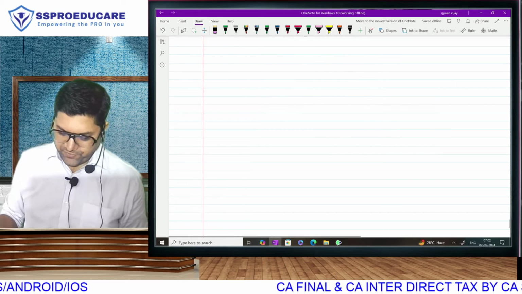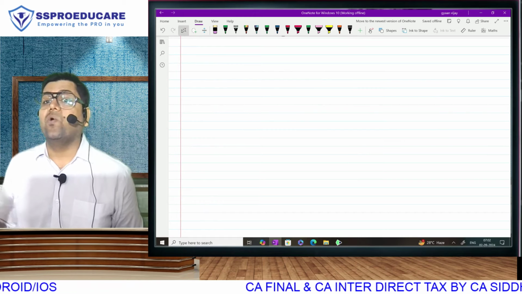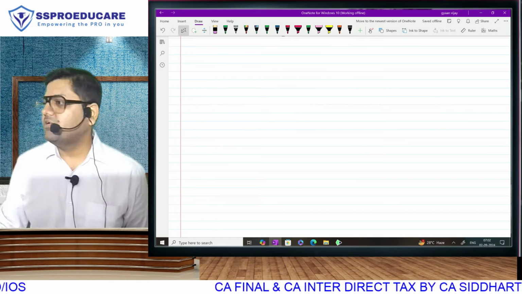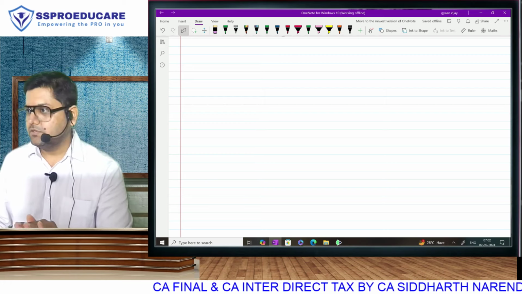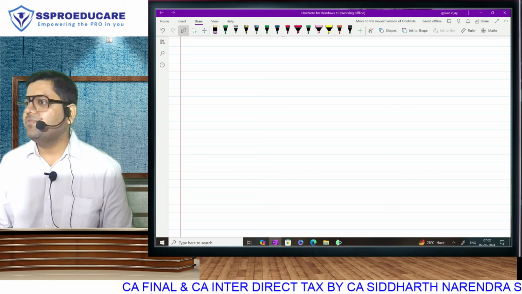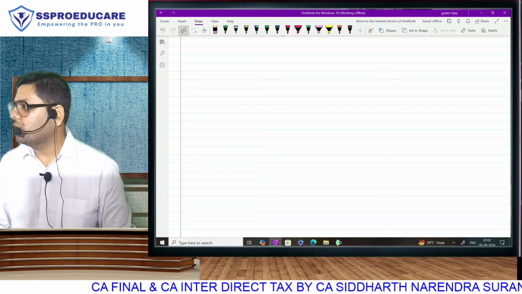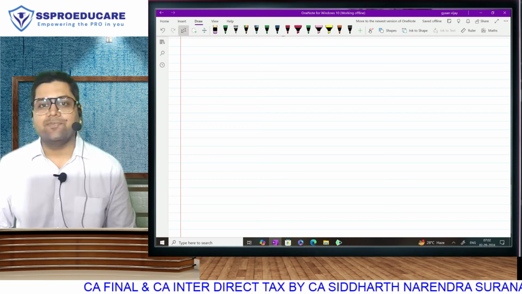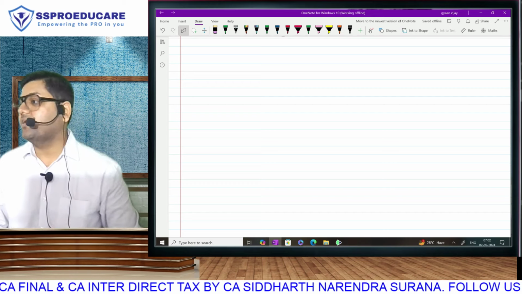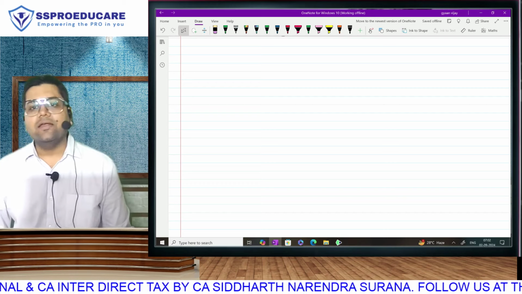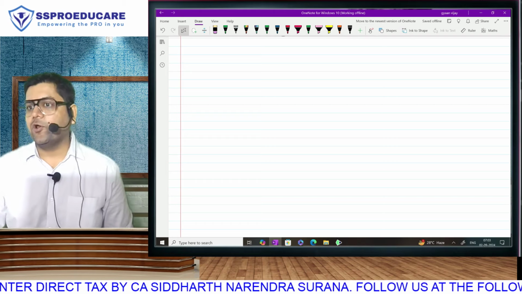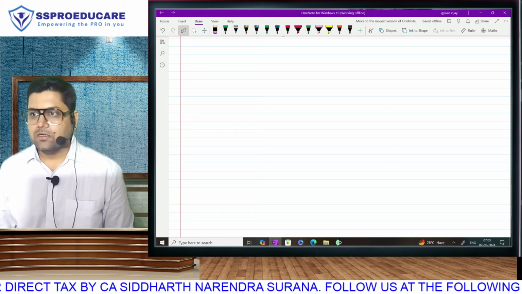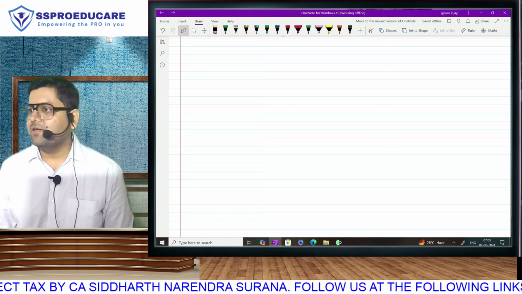Then we studied the differences, which exist only under 115BAC. The other 4 sections are the same with respect to these aspects. Difference 1, 115BAC does not mention resident or non-resident, which means it covers both, because the other sections mention resident cooperative society, domestic company. Second, the default regime for the other 4 sections is old. So only if you opt for new, you go to new, and once opted, you can never come back to old.